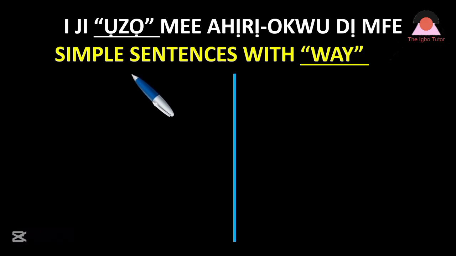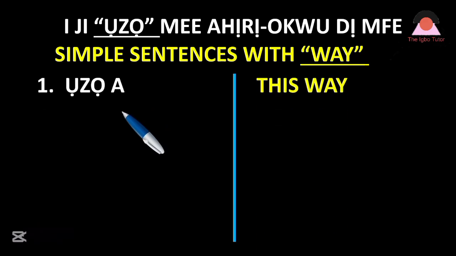Today, as we round up this series, we're looking at the word ụzọ. Ụzọ means way. As usual, we will look at 7 phrases that will capture the different ways we can use this same word to make different sentences. Let's start. Number 1, ụzọ a. Of course, you pronounce it together, but the R sound must be distinct, must be clear enough. Ụzọ a, meaning this way.